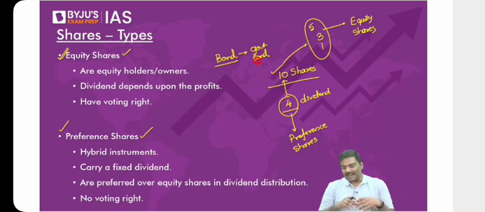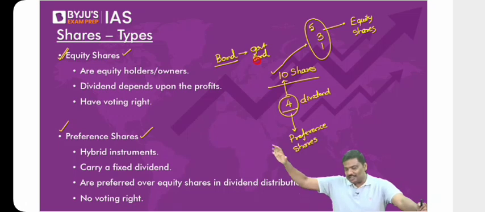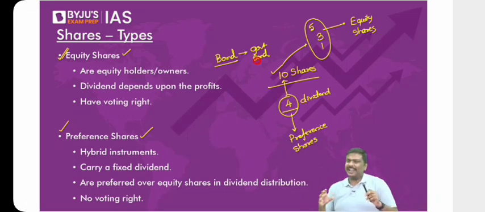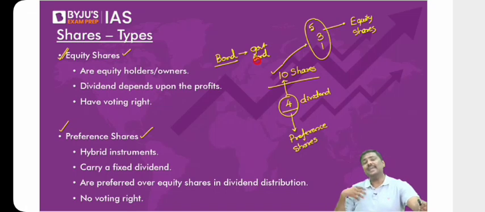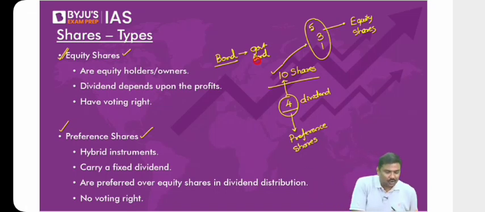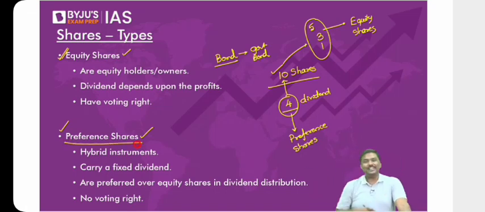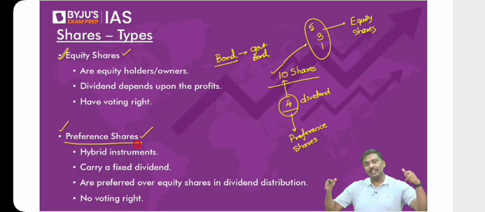Or else, I'm a kind of investor who wants to take moderate risk. Not very high, not very low. I want to ensure that I will have an opportunity to sell the share at a higher price. And I also want to ensure that if I don't sell it, I should be guaranteed a fixed amount of returns. Can I simply say for those kinds of investors, there is a preference share here? Right, so that's the argument here. Do not always generalize everything, assuming you are the only investor.